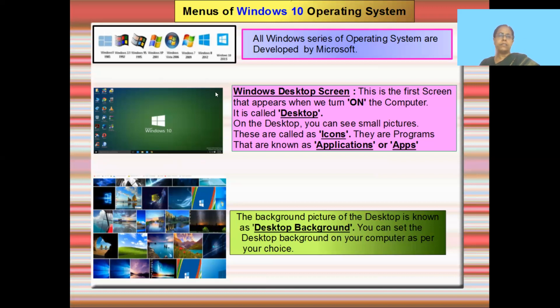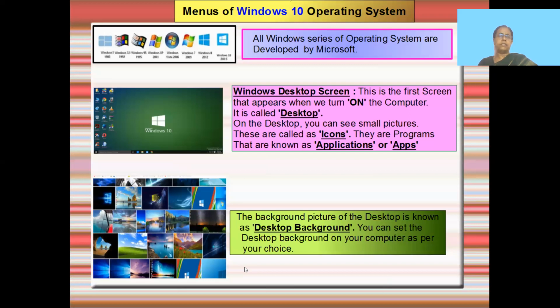Now, if you see the background screen of this Windows, it has a green background with the Windows 10 icon or the logo of the Windows. Like this, you can change the background to different types of pictures. You can see some of the pictures. I've taken a screenshot of it. See, it looks like this, like this, like this. Any of these pictures you can put as a background, or you can even set your own background for your computer according to your choice. Suppose there's a background you need to change, you can change it to any type of background. You'll be learning about how to set your background. So let's see the next screen.